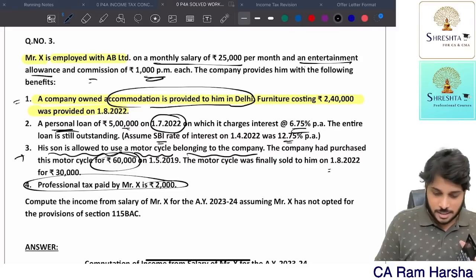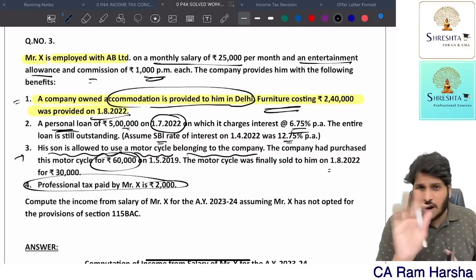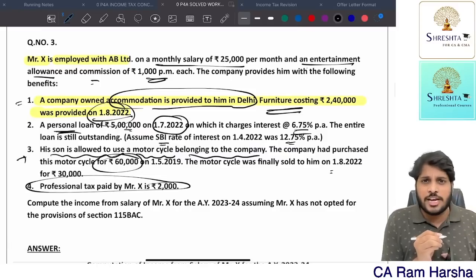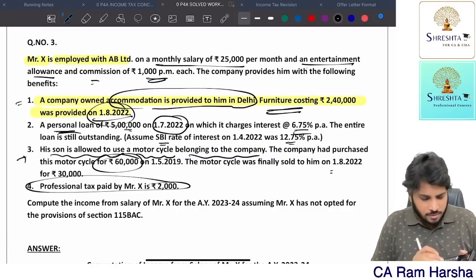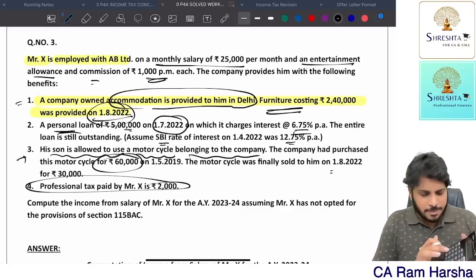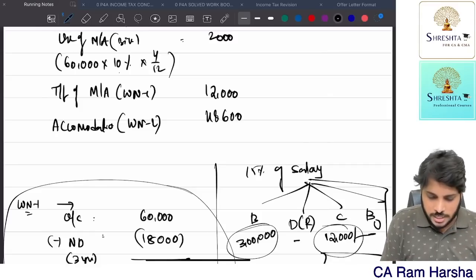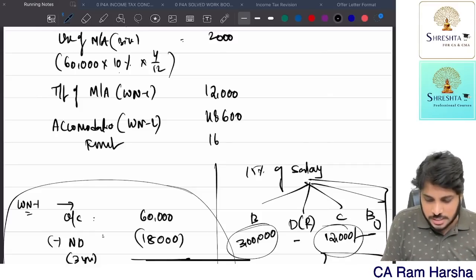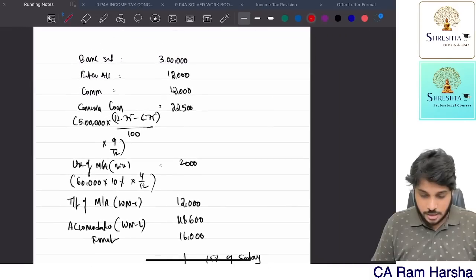Not only that, in the accommodation, furniture is also provided, but it is not provided throughout the 12 months. From 1st August only it was provided. From 1st August to 31st March, 8 months only. 2,40,000 into use of movable asset 10% per annum perquisite, multiplied by 8 divided by 12, is equal to 16,000. So, what is the furniture related perquisite? 16,000 rupees. That's it.